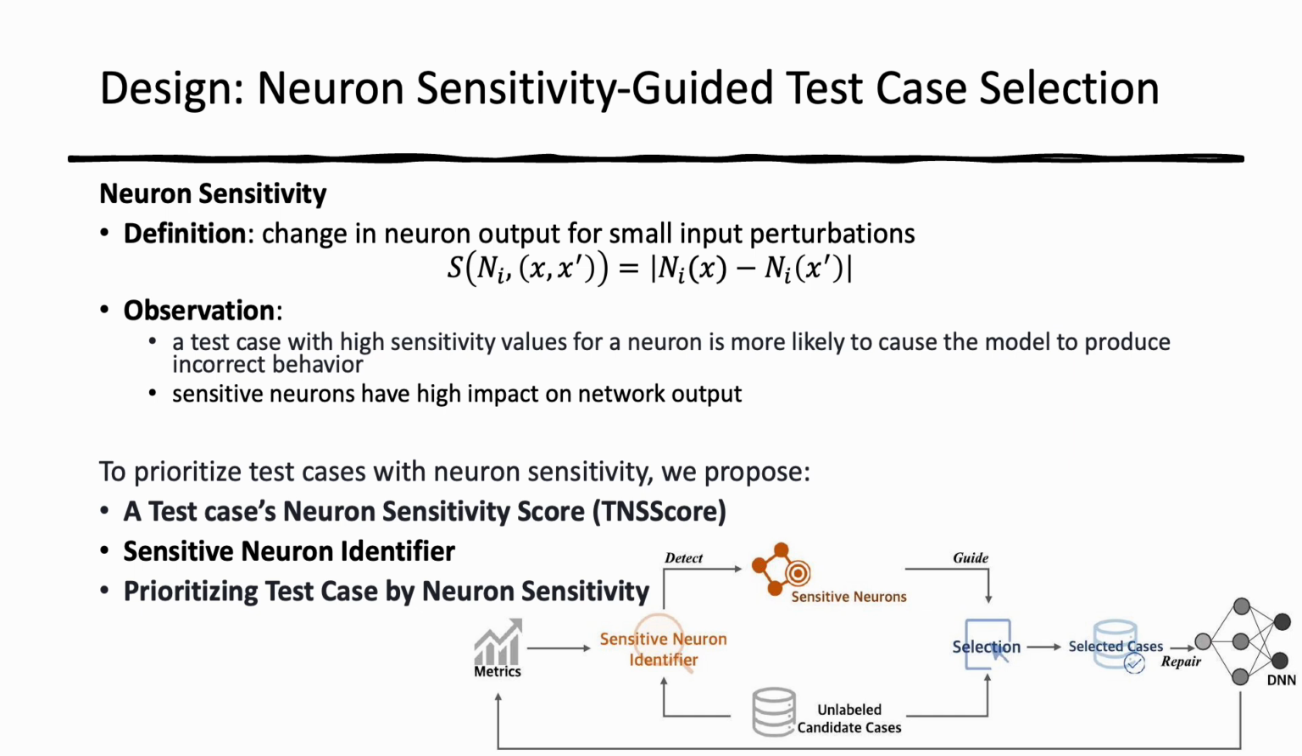To prioritize test cases with neuron sensitivity, we propose: 1. A test case's neuron sensitivity score, TNS score. 2. A sensitive neuron identifier to efficiently identify the most sensitive neurons. 3. A method for prioritizing test cases based on their TNS scores calculated on the sensitive neurons.